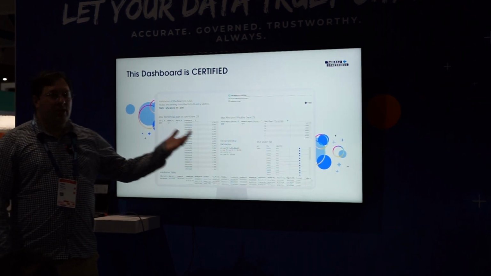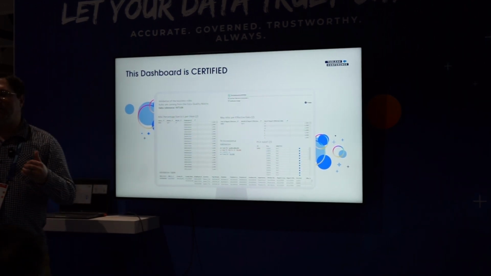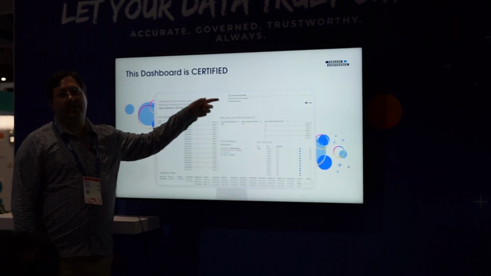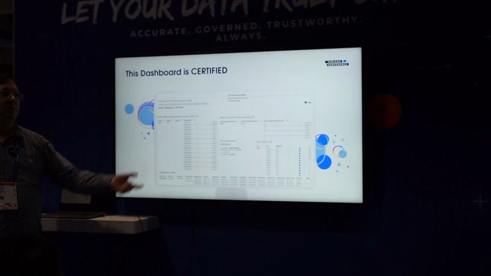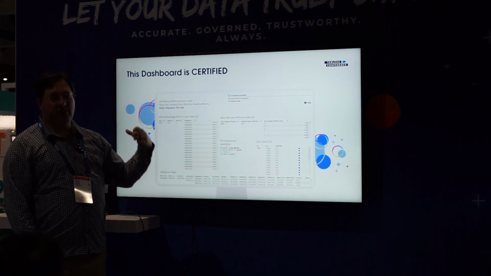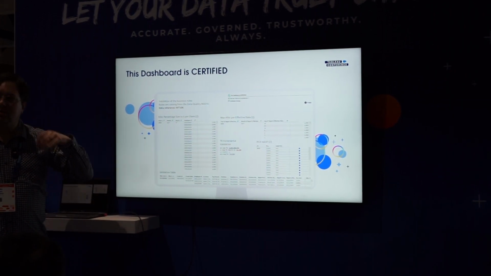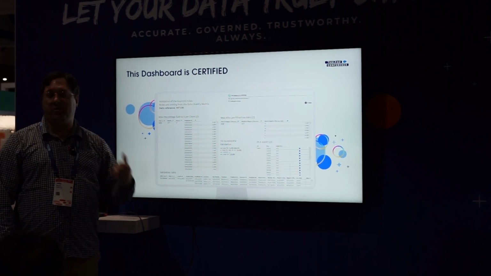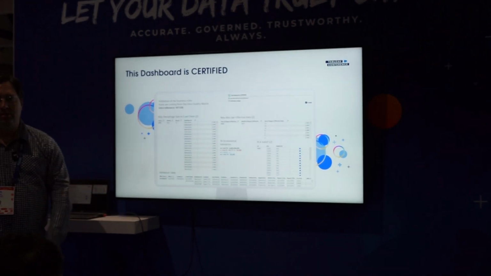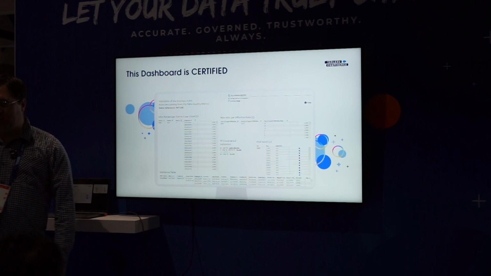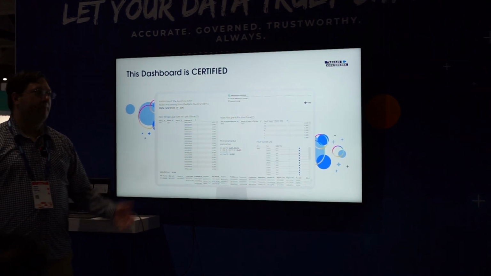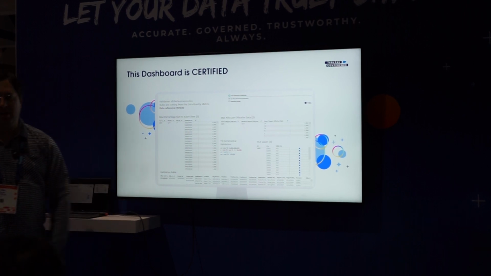So if they're relying on a dashboard, they're not waiting for me to call them to tell them there's a data quality problem. They're getting it notified in real time right where they're working. They know who the owner is from the dashboard, and they can call us up and say, hey, I see that it's decertified. What's going on? When can we expect it to be cleaned up and ready to go? That way, we're not making a whole bunch of phone calls out, or they're not expecting, well, you didn't call me, so therefore it's fine. It's clear, it's transparent, it's upfront with everybody.